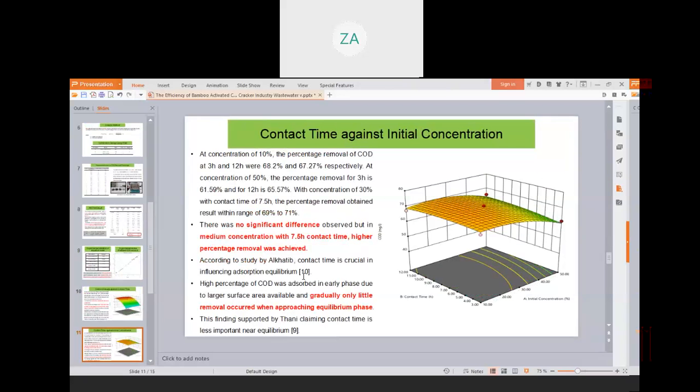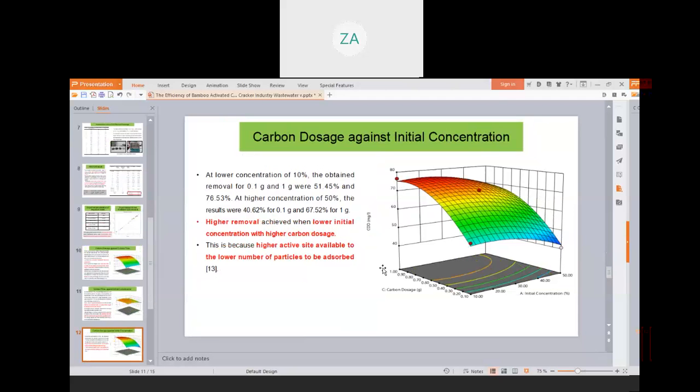There was no significant difference observed, but at the middle concentration with 7.5 hour contact time, higher percentage removals were achieved. This was explained by Al-Khatib. The contact time is crucial in reaching adsorption equilibrium because a high percentage of COD was adsorbed in the early phase due to larger surface area available, but gradually only a little removal occurs when approaching the equilibrium phase. This finding is supported by Thani, claiming contact time is less important near equilibrium.